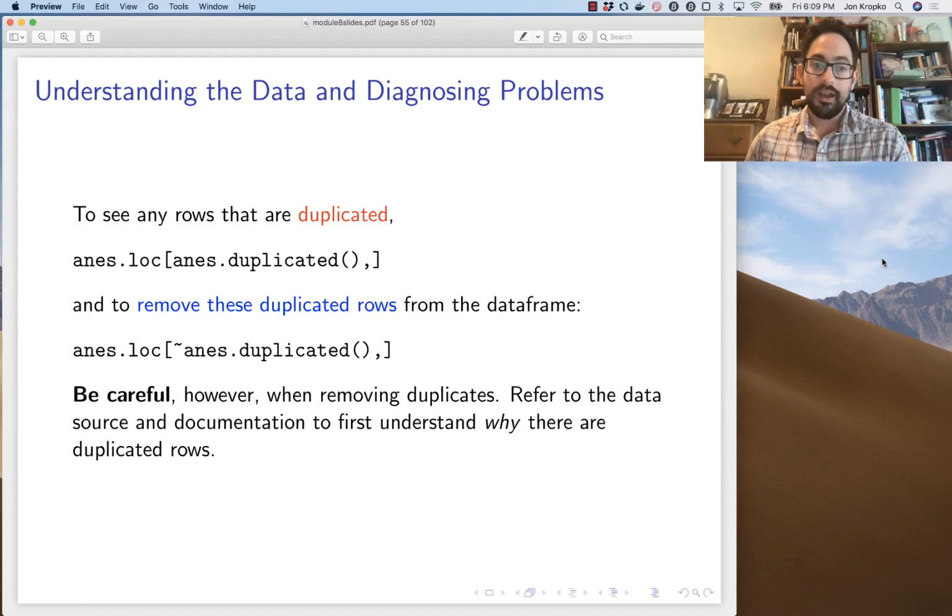Now, be careful when you are removing duplicate rows. Think about why there are duplicate rows to begin with. There's not a set-in-stone answer for why you might have duplicated rows. It's important to think about the data source and to refer to the documentation, if there is documentation, to try first to understand why there are duplicated rows. Only do something draconian like removing them all in one fell swoop if you're sure that it's safe to do it.